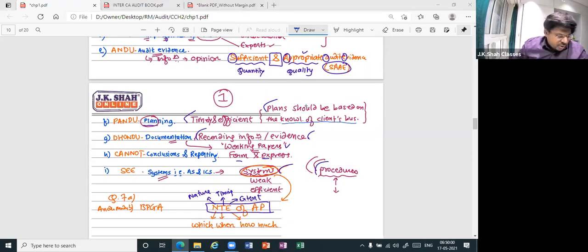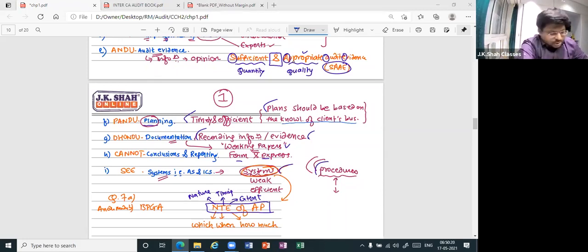What do you mean by documentation? Documentation is basically recording the information. Basically, this will act as an evidence of the auditor's work. So if anybody says something against the auditor, what he has in his defense is documentation.